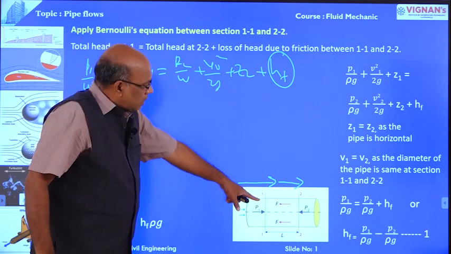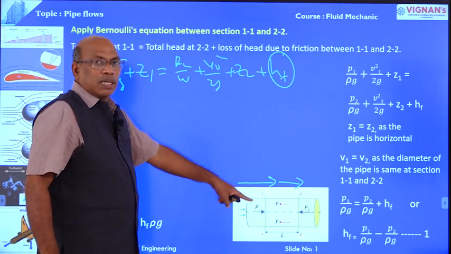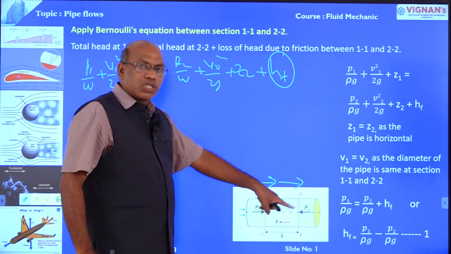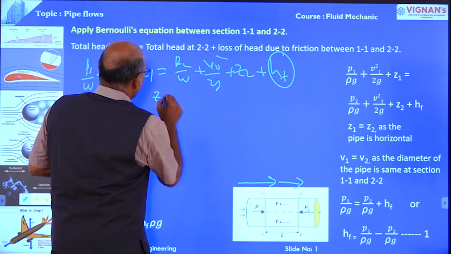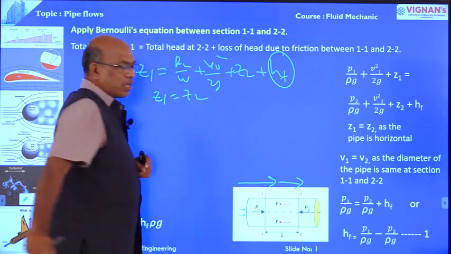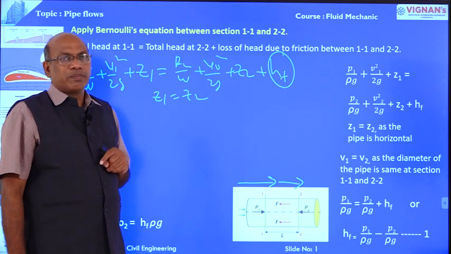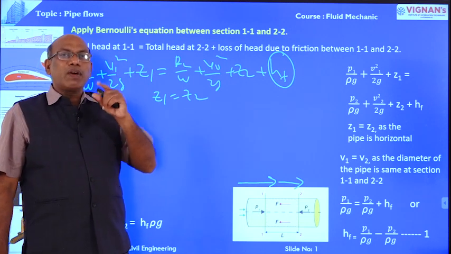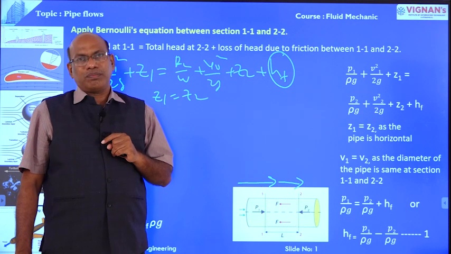Here, Z1 is equal to Z2. The pipe is horizontal, therefore Z1 is equal to Z2. And one more condition, the diameter of the pipe is uniform.